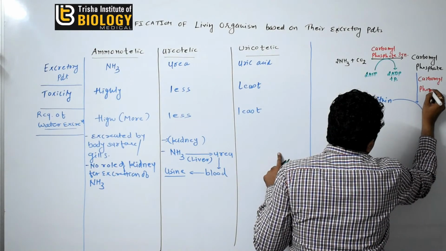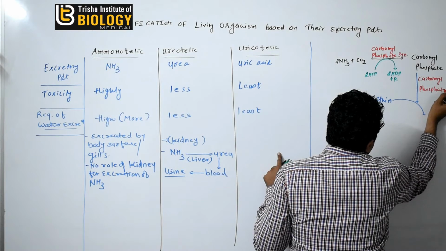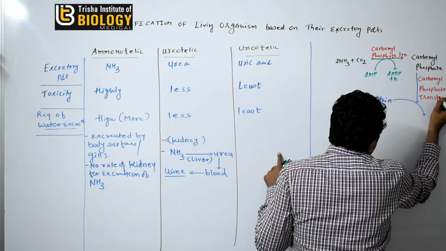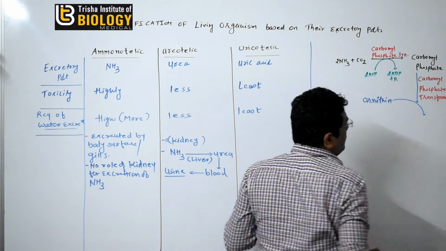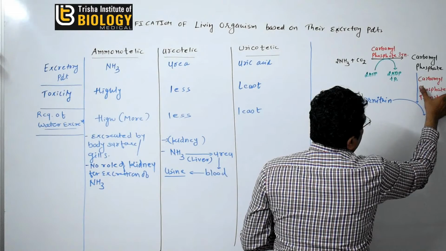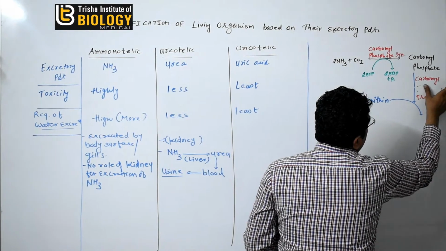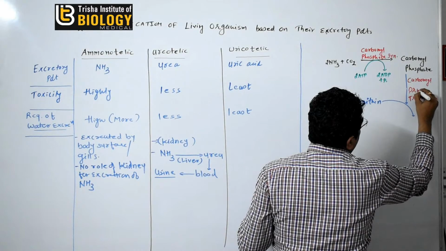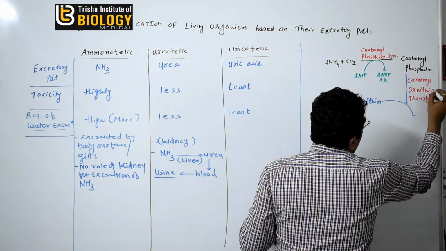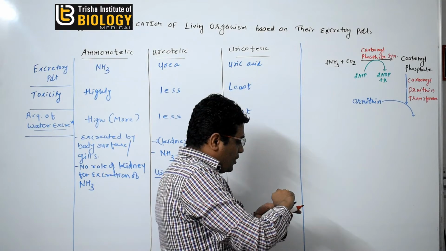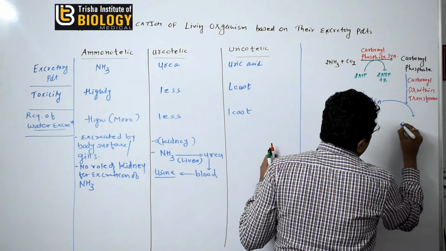Carbonyl phosphate transferase enzyme, sorry, not carbonyl phosphate, ornithine transcarbamoylase, it is ornithine carbonyl transferase enzyme, it converts ornithine to citrulline.